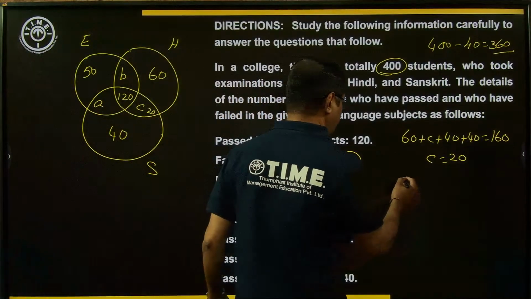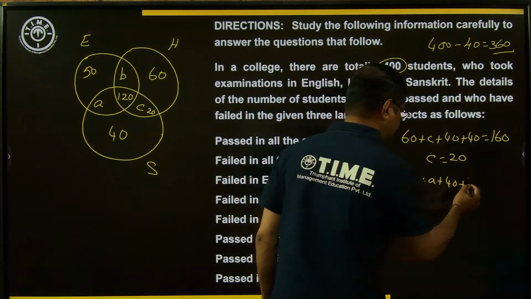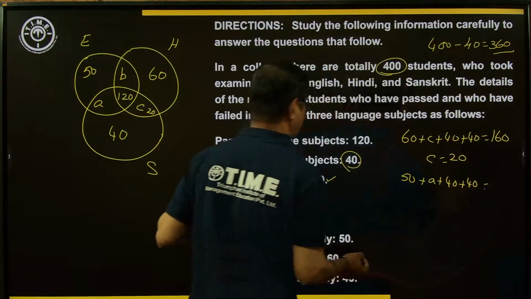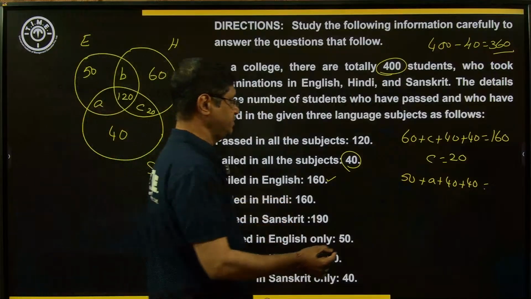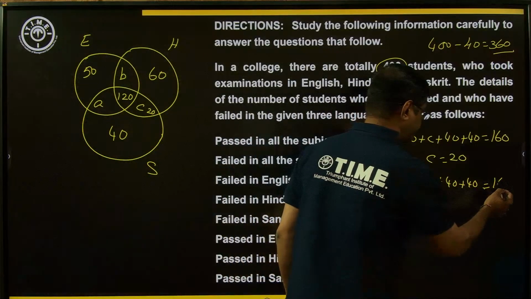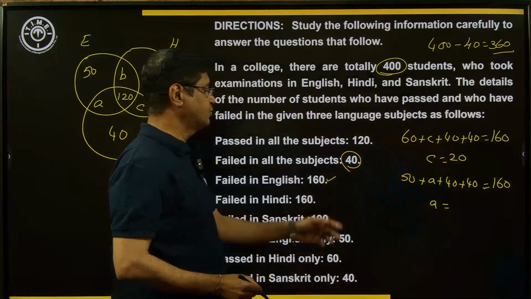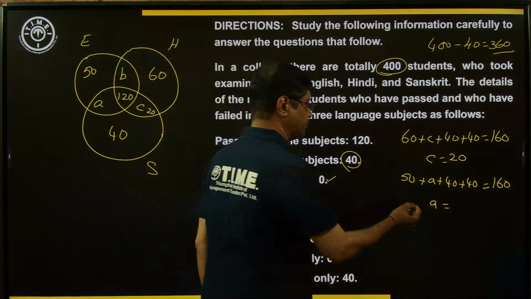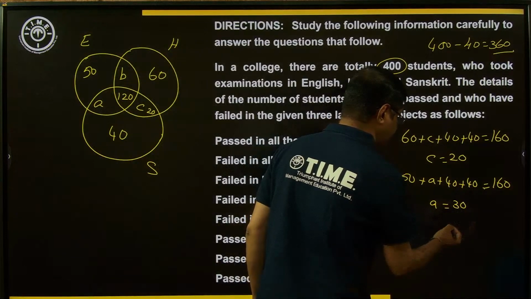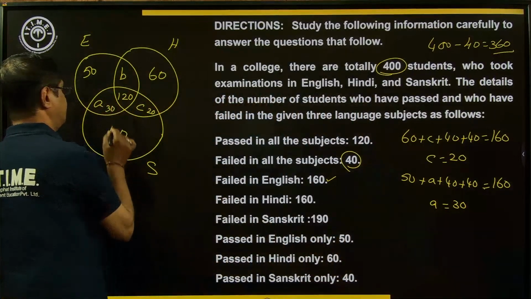So 50 plus A plus 40 plus 40 is equal to the Hindi fail, 160. Now simplify this. 40 plus 40 plus 50 is 130. Subtract from 160. A is equal to 30.